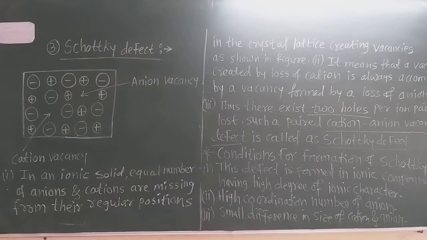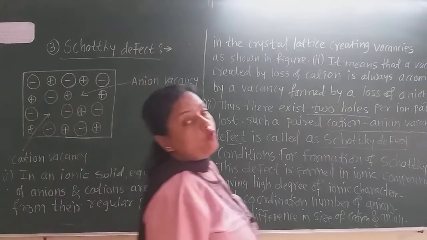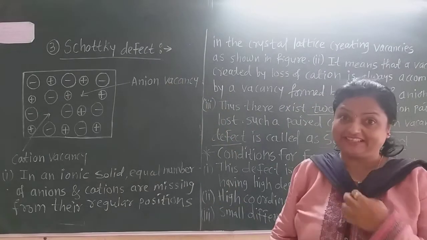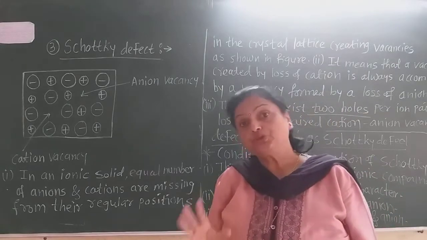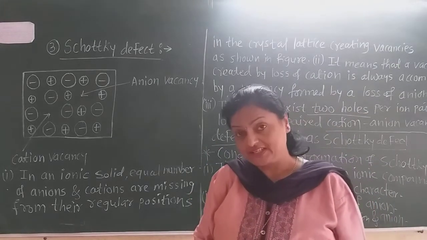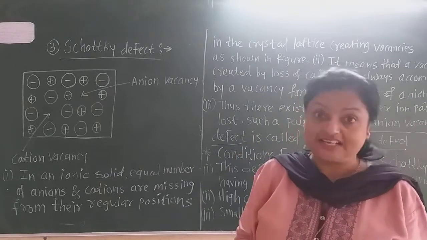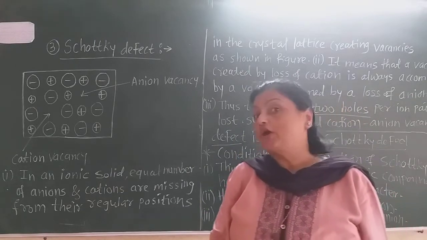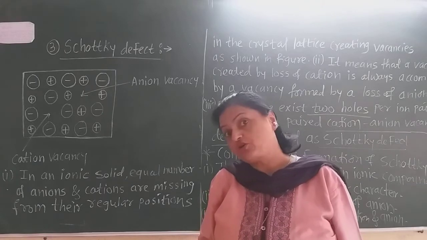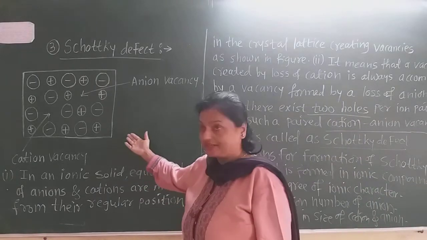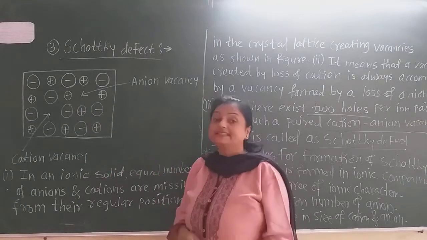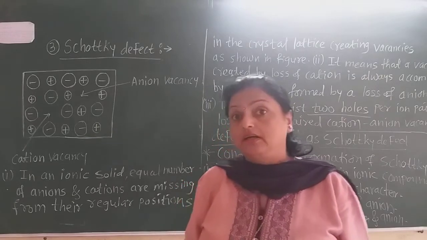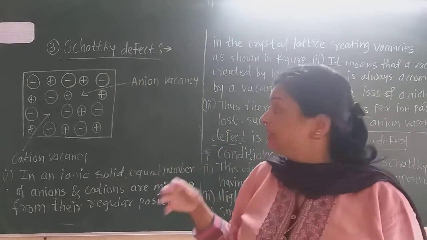Now again pay attention students on the blackboard. This is the third type of point defect, that is the Schottky defect. This defect is particularly observed in ionic crystals or ionic compounds. That means there are cations and anions. Positively charged ions are called cations and negatively charged ions are called anions. Now see this figure. The cations and anions are alternately placed due to their charge.